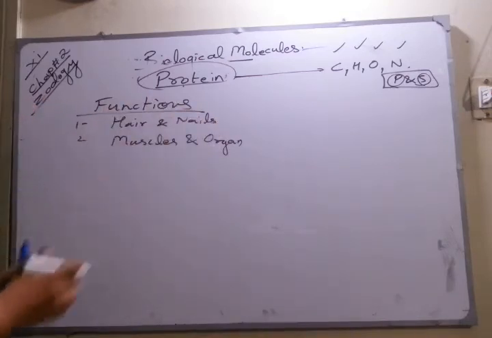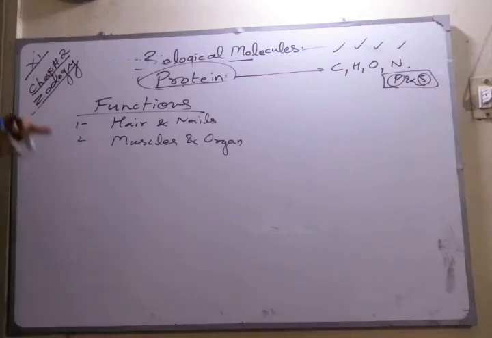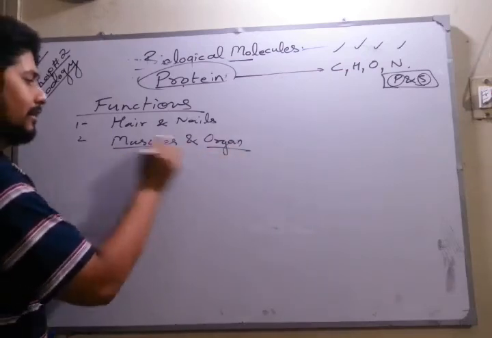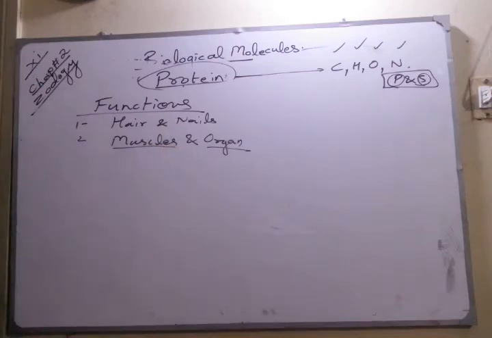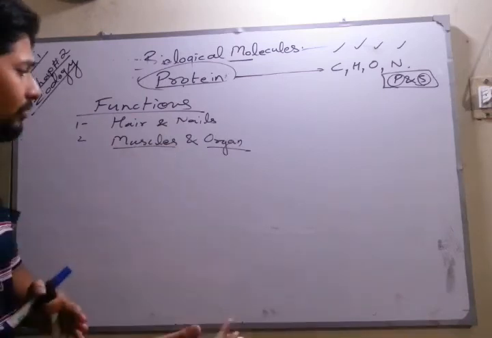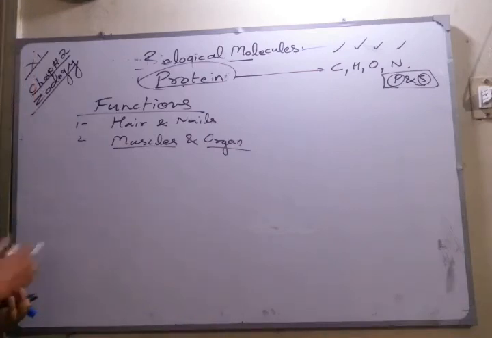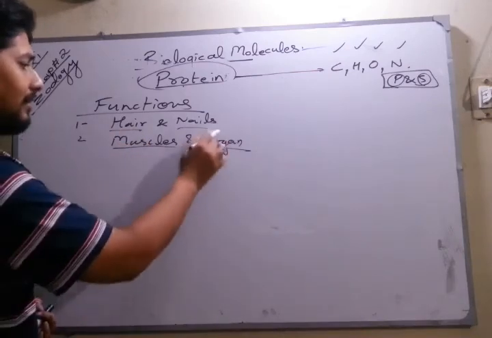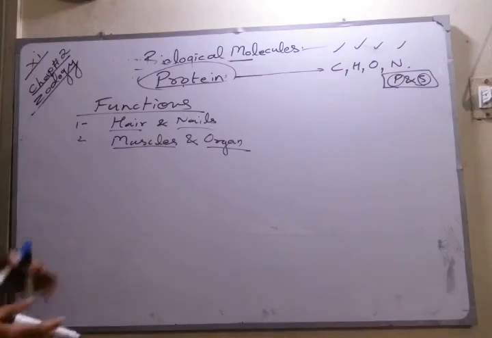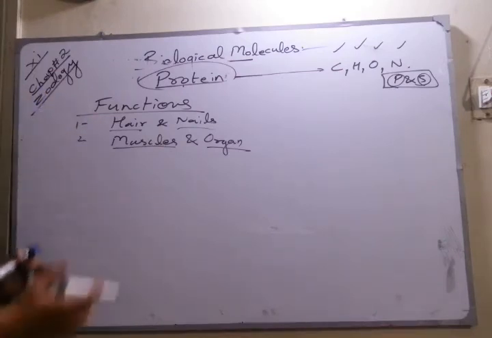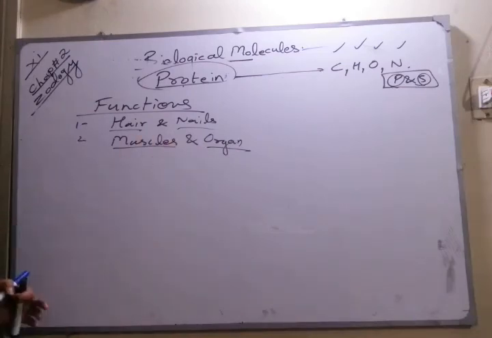As we know, protein is responsible for growth. The muscle part, myoglobin, is a type of protein. Nails are the simplest structure, and organs are the complex structure. The simplest structures are made up of primary and secondary structure, whereas the complex structures are made up of tertiary and quaternary structure of protein.